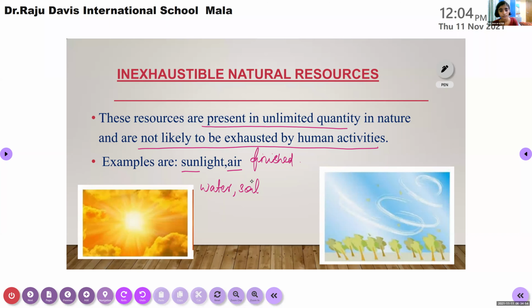Ma'am, but water can get exhausted by human activities, right? The pure form of water may be exhausted due to human activities, right? But the quantity of water will remain the same, isn't it? It's present in unlimited quantity and will not be finished by human activities. It will get spoiled or polluted due to human activities, isn't it? Yes, ma'am.